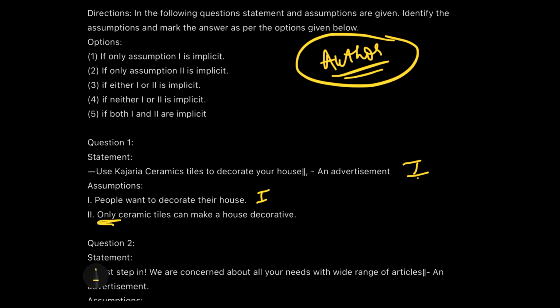Only. The word "only" is very strong and staunch here. Because of this word, we can make or call this a weak assumption, because only ceramic tiles would not make a house beautiful. There are many other things which can make a house beautiful. So therefore, we will go with option 1 for this question, where only assumption number 1 is implicit.